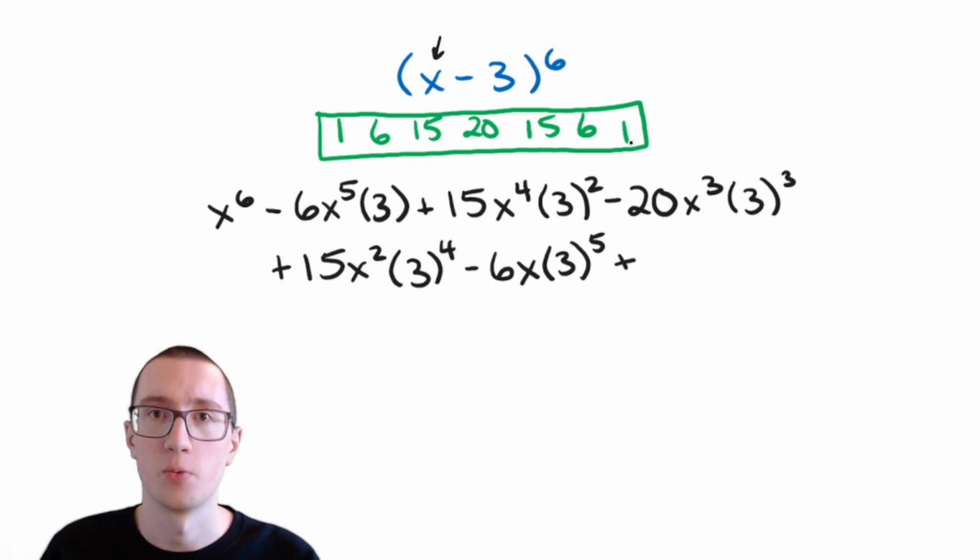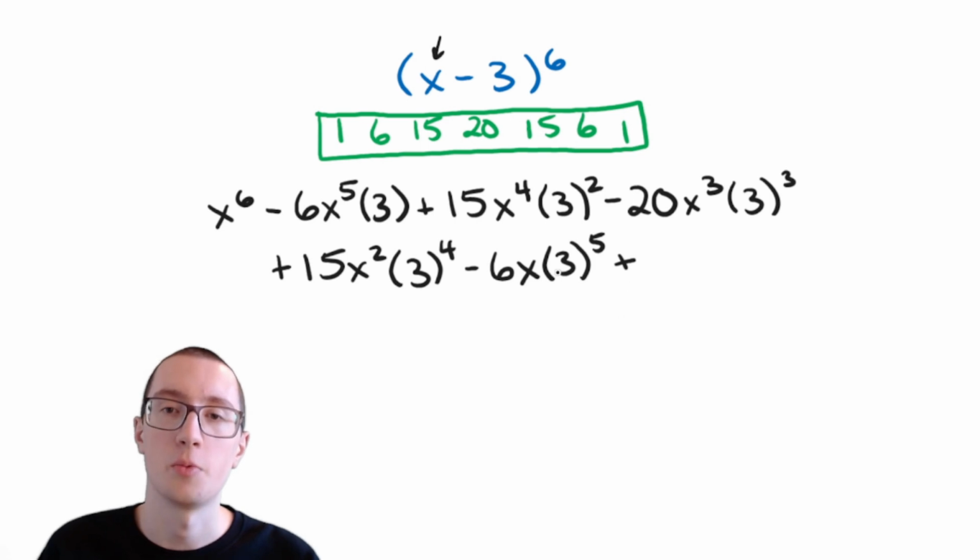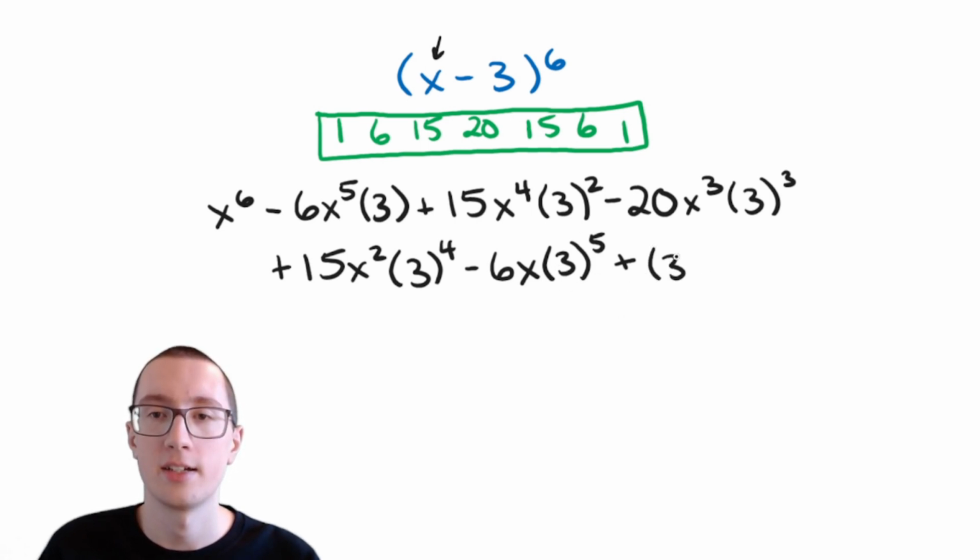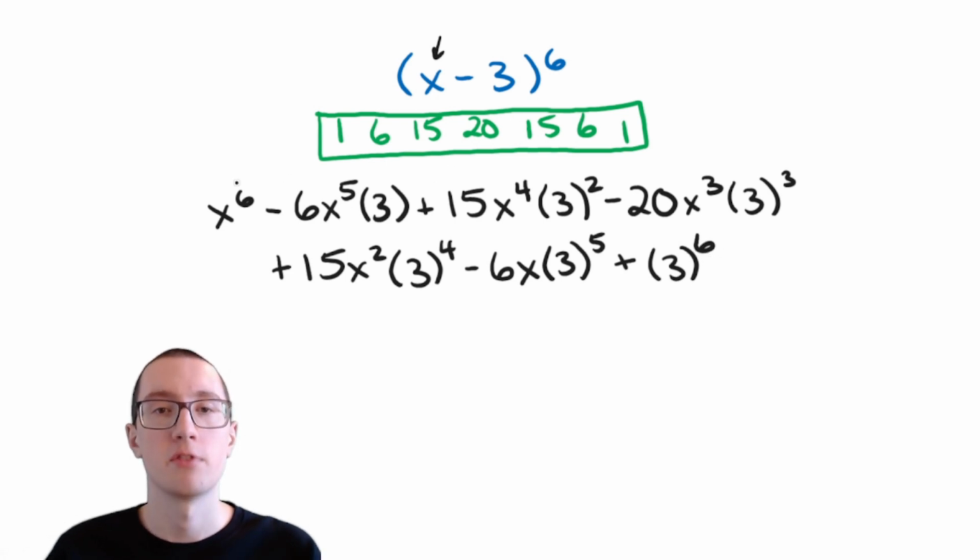And then we have 1, which remember, we don't have to actually include, because 1 doesn't do anything. And we're getting rid of the final x, so we don't have any x's left, but now all of them are 3's. So we now have 3 to the 6. So we now have this big complicated mess. And you might be thinking, wow, there must be so much to simplify here. Actually, there's not that much, because each of these has a different amount of x's.